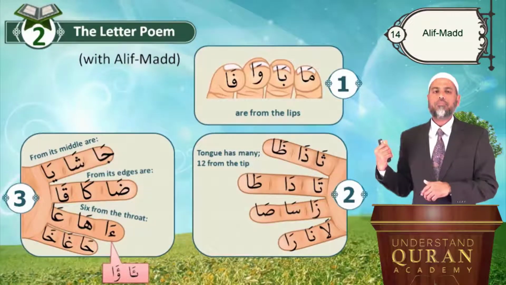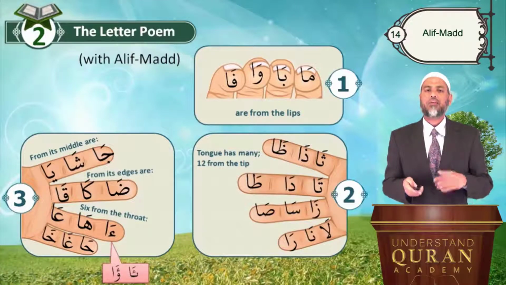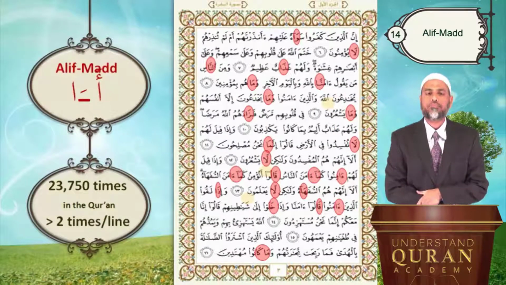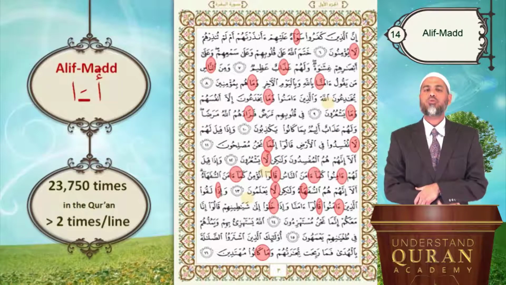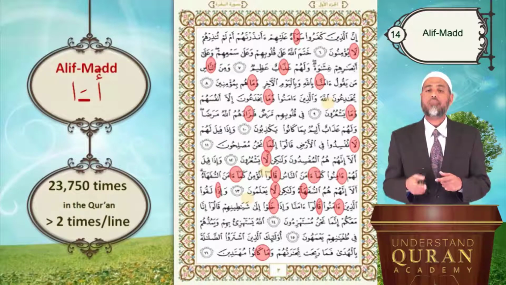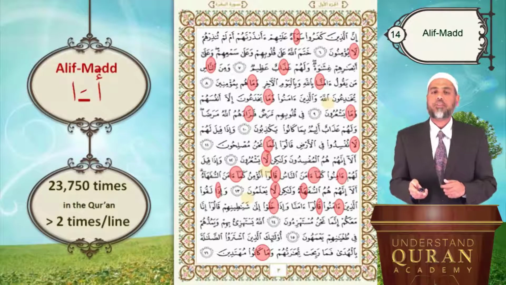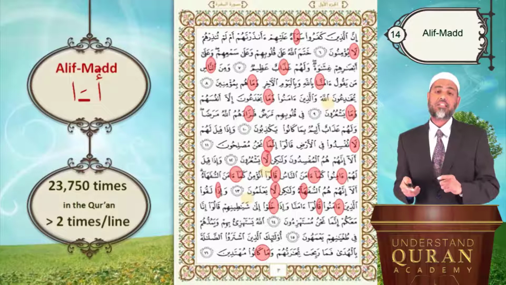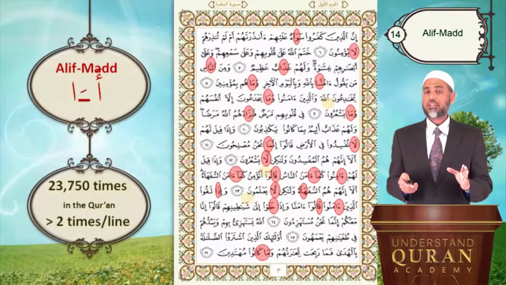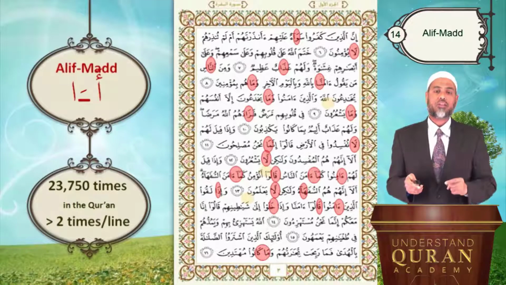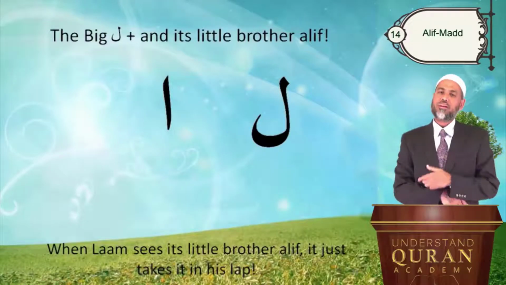So here is the complete poem. I hope you can do it again and practice it. Alif Mad occurs in the Quran almost 24,000 times. That's more than 2 times per line. That's a lot. So you got to be careful, and you have to stretch it whenever it requires a stretch. And if the stretch is not there, don't stretch it. The meanings will change tremendously depending on whether you stretch or not, depending on the word. You have to stretch where it has to be.